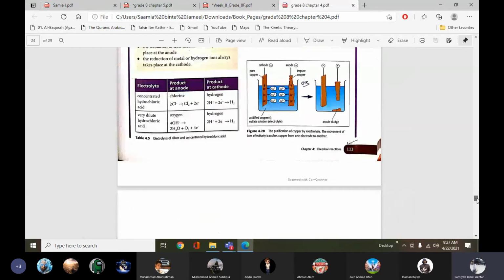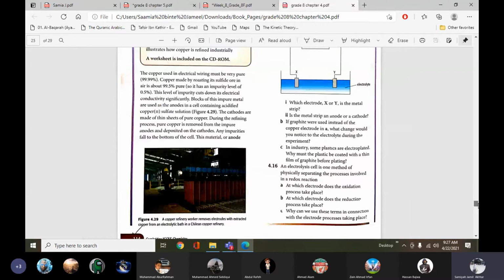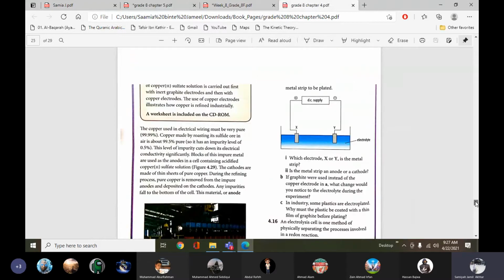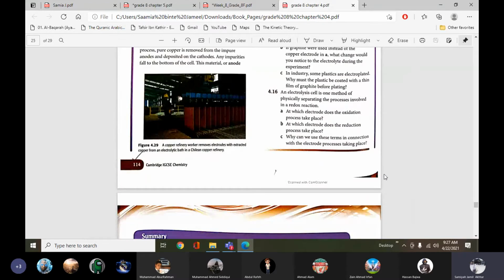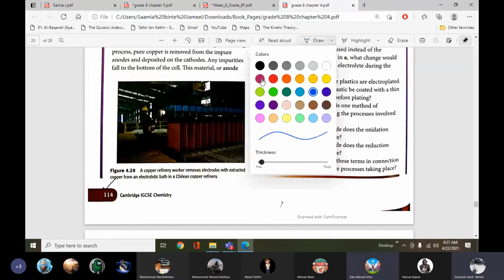Mainly these questions at the end. So we'll start from the end. Boys, see question number 4.15 and 4.16. They are on page 114. Please open page 114 of your book.